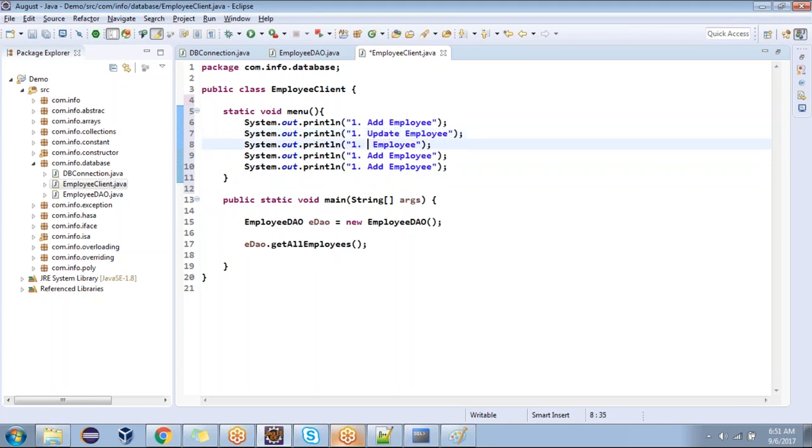Update employee. Delete employee. Get all employees. Find employee.